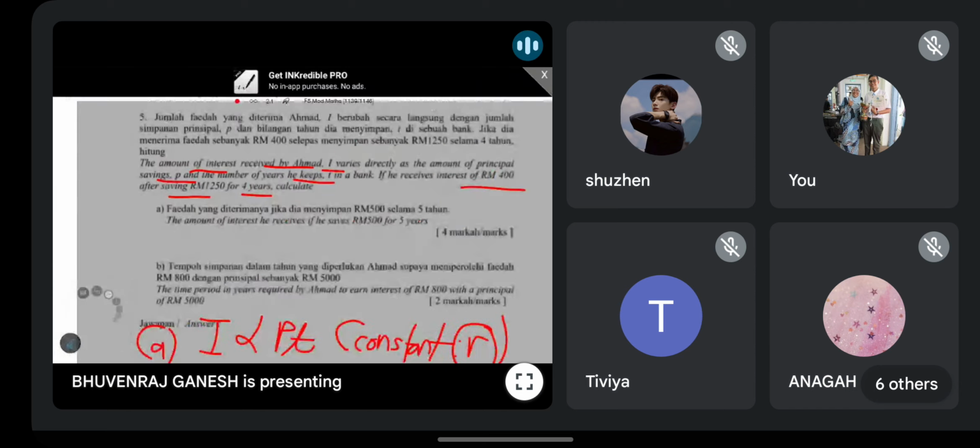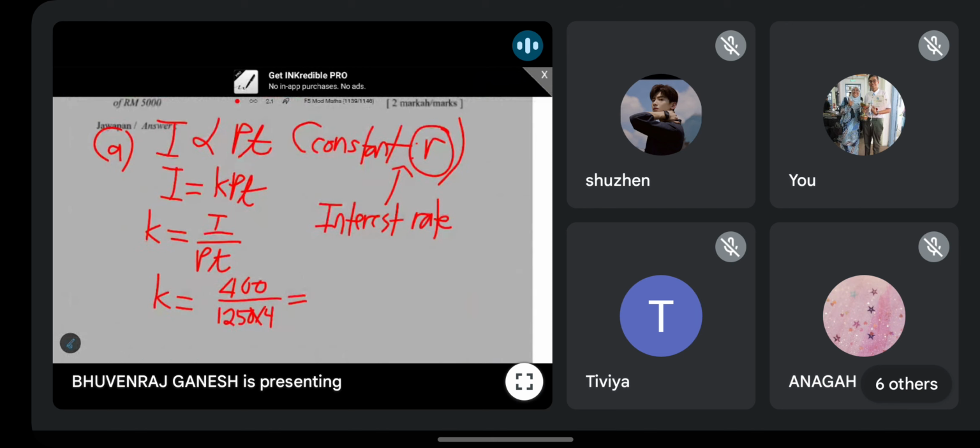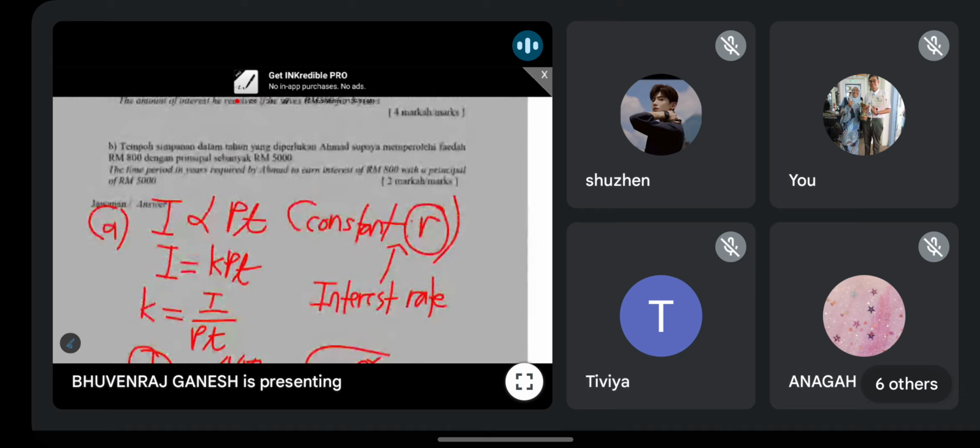Okay, something like this. So you can count the value for this K value. You can give your answer in fraction if you want, or you can give decimal 0.08, which is simpler. So guys, based on this K value, can you tell me what is the interest rate? Berapa kadar faedah kat sini based on the K value?